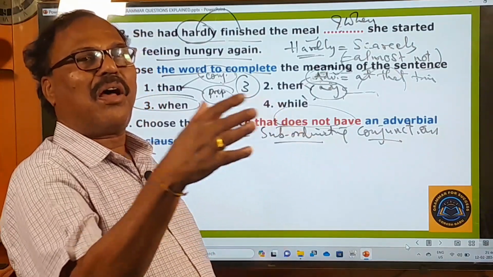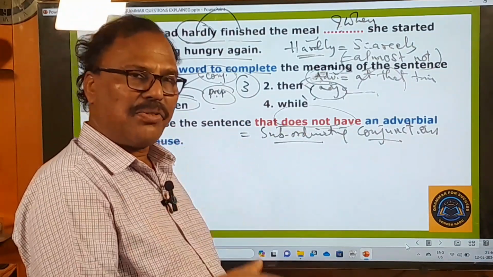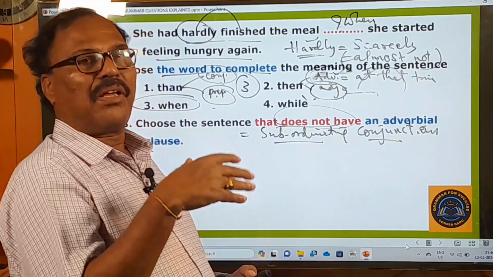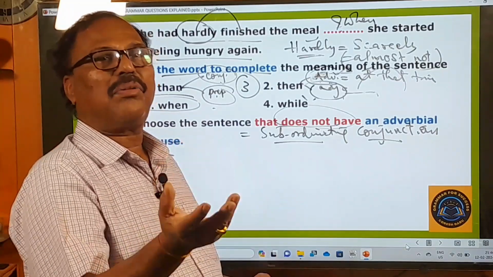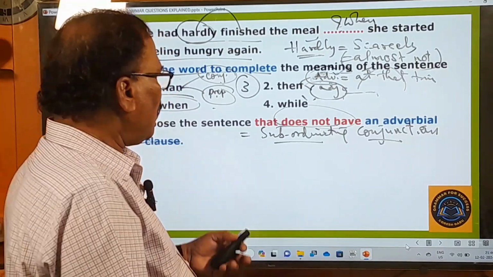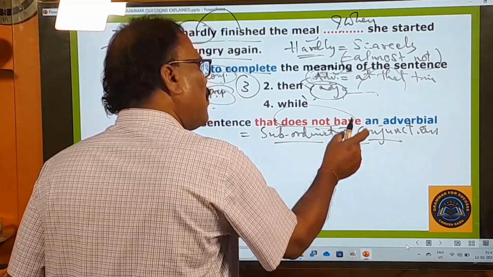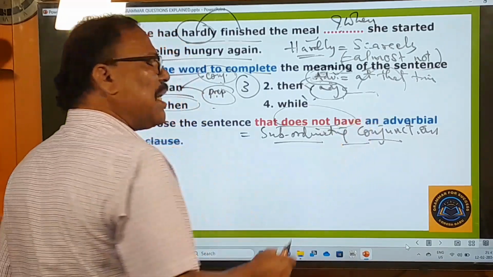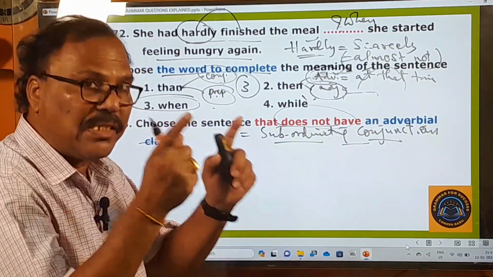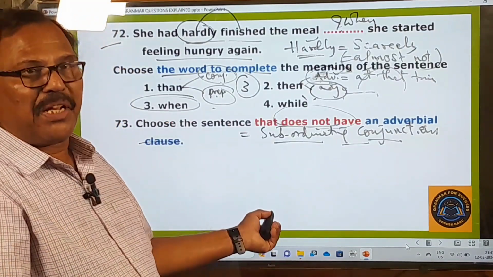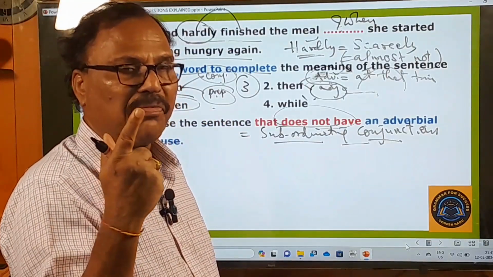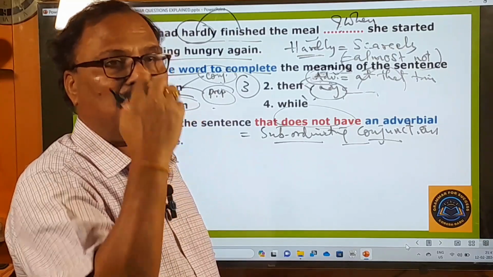Before, after, when, as soon as, that, yes, lest, if, unless, in case, though, although, even if. Yes, there are so many conjunctions. So these are all subordinating conjunctions. With these subordinating conjunctions, the adverbial clauses are formed. So now you have to choose that sentence in which there is no adverbial clause. That means out of the four options, in three options you can find adverbial clauses. Only in one you don't find the adverbial clause.